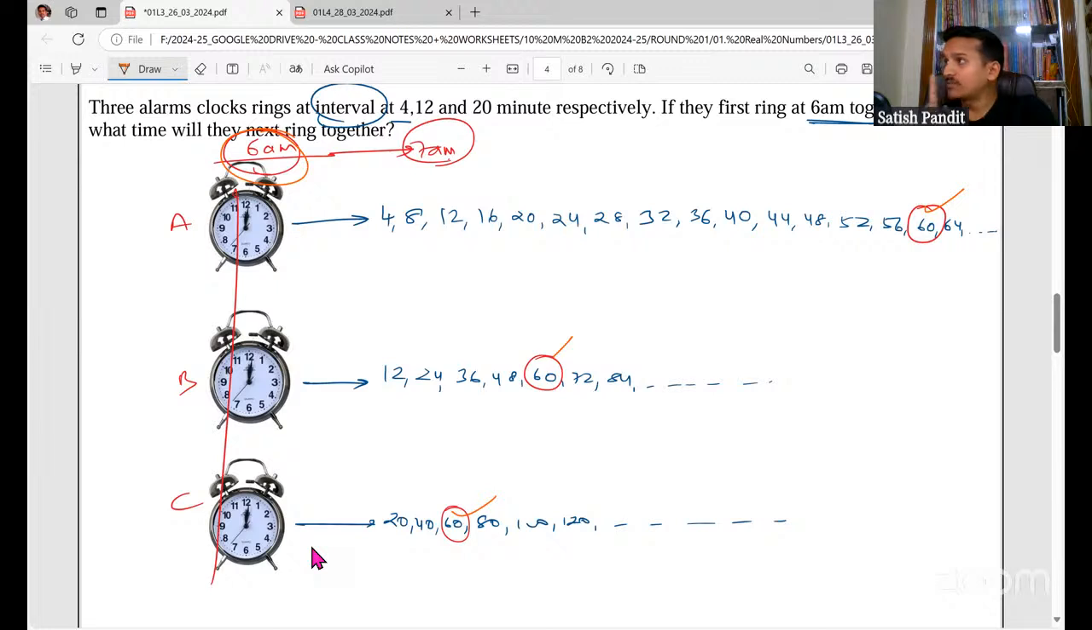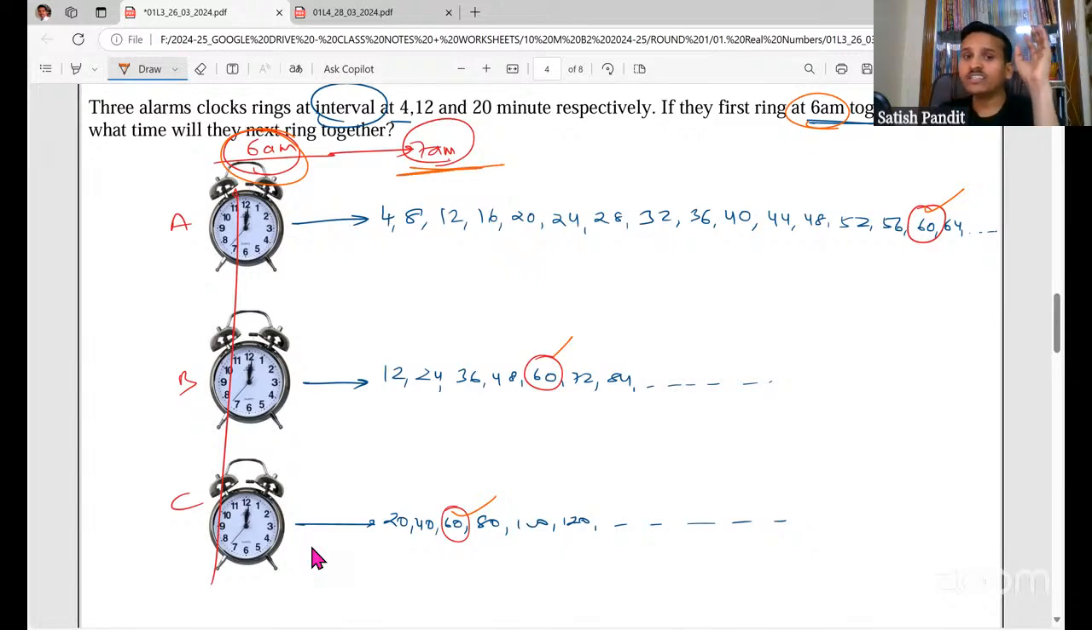That means after 60 minutes, they will ring together again. After 60 minutes means after 1 hour, because 60 minutes is 1 hour. So if they first ring at 6 a.m., next they are going to ring at 7 a.m.